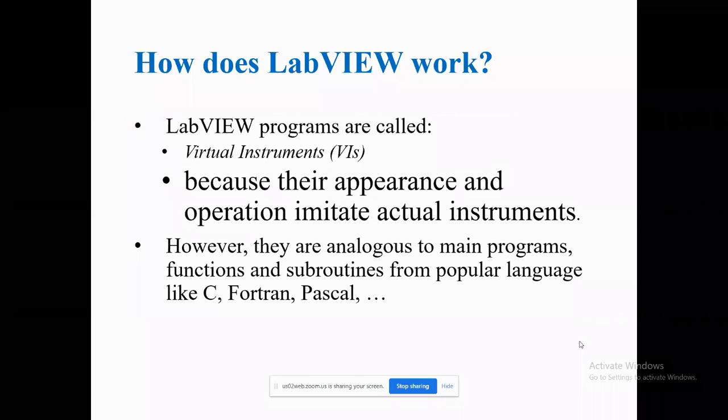Now let's see how it works. In one statement, we can say LabVIEW is nothing but virtual instrumentation. For example, to calculate, engineering students regularly use scientific calculators. If I take a normal calculator, what are the operations we can see? Simply addition, subtraction, multiplication and division. Those are the regular things we do on that particular instrument.